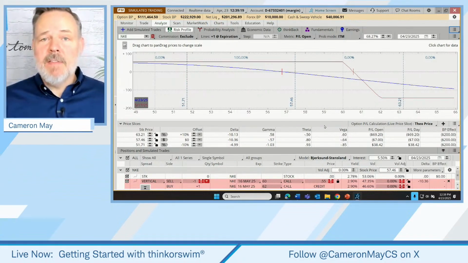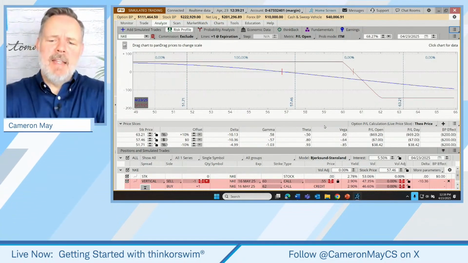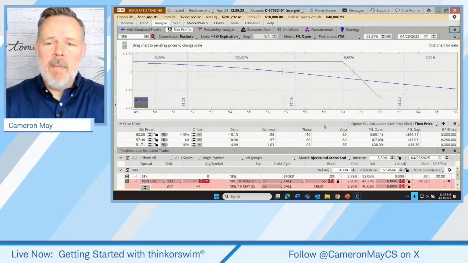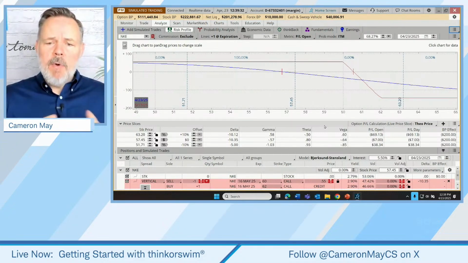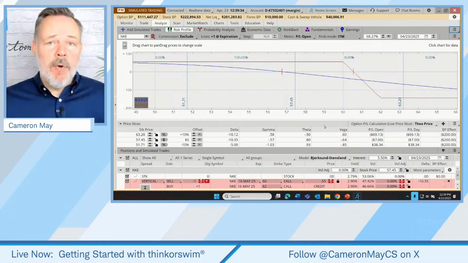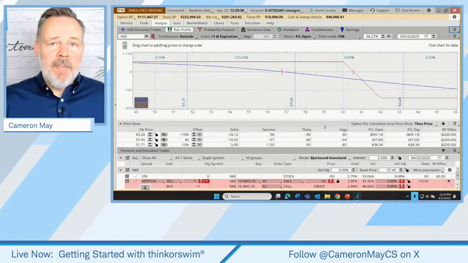All of this that we've done so far is just on one trade, and that's kind of nice. But wouldn't it be cool if we had a chart that would tell us whether we're trading options or even if we're trading stocks or a combination of stocks and options? I wonder how an entire portfolio would be likely to perform if, let's say, the S&P were to go up. Have you ever wondered that?